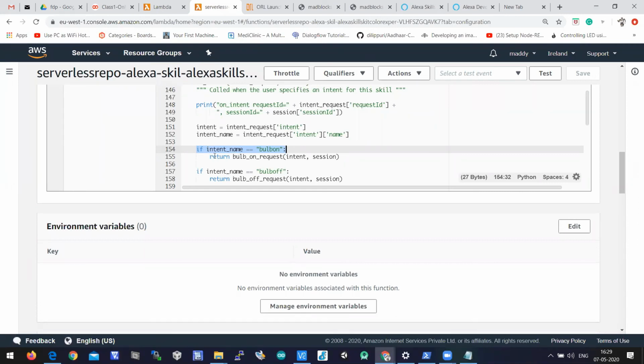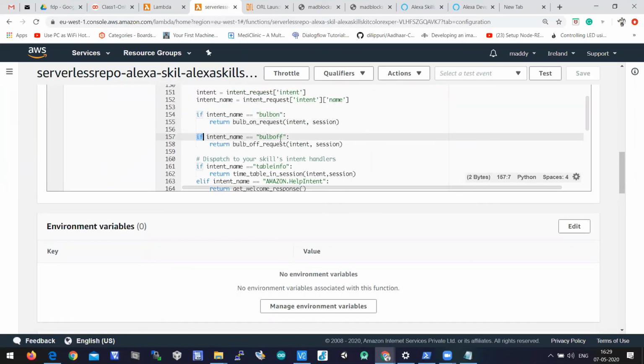If intent_name double equal to bulb on, return bulb_on_request of intent comma session. If intent_name double equal to bulb off, return bulb_off_request of intent comma session. You need to write these 4 lines, okay? If intent_name double equal to bulb on, return bulb_on_request of intent comma session. If intent_name double equal to bulb off, return bulb_off_request of intent comma session.